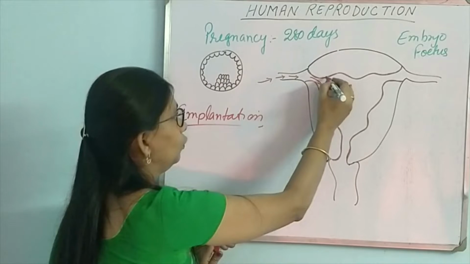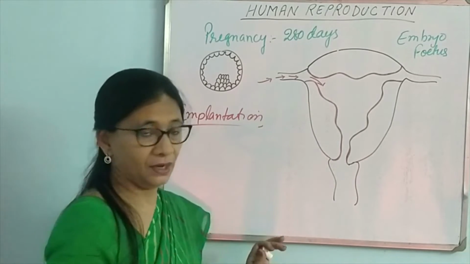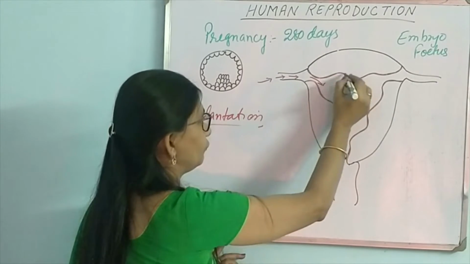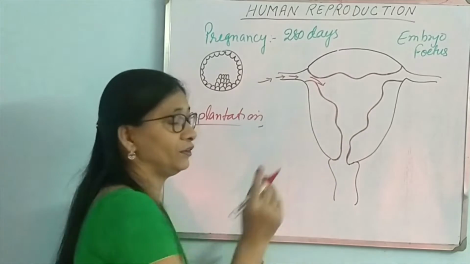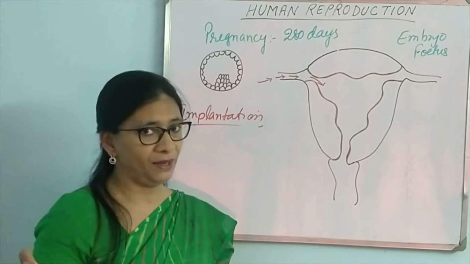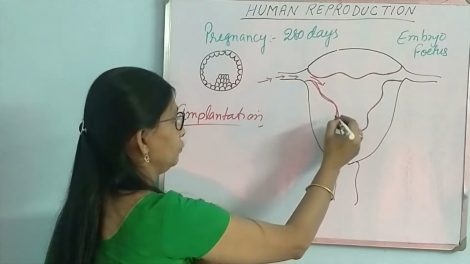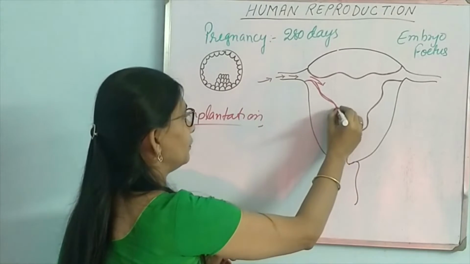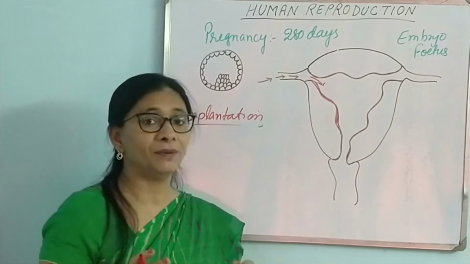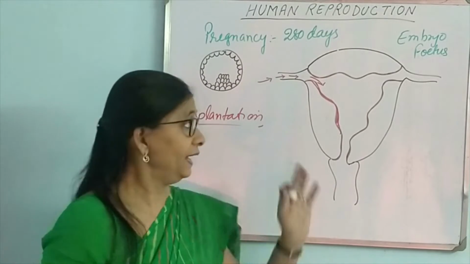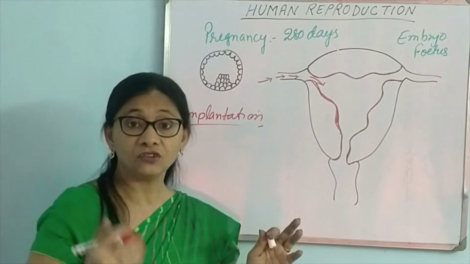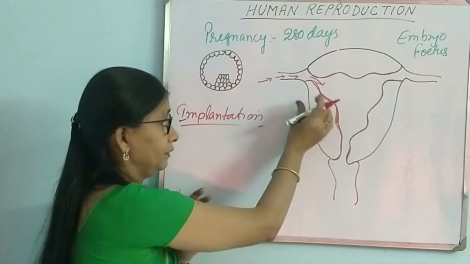Then it will go to endometrium, either endometrium of fundus or endometrium of the body. Endometrium, as you all know, is the innermost layer of the uterus, and by this time endometrium has become fully formed. It is roughly around 6 millimeter in depth.